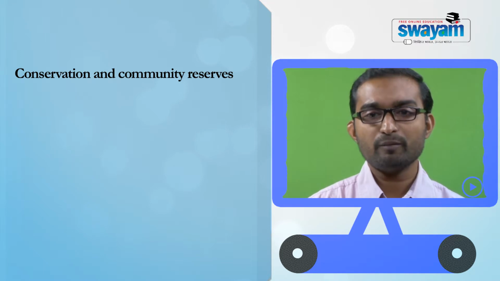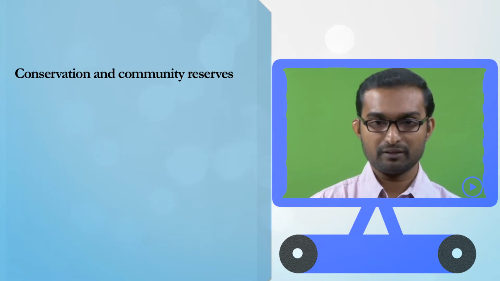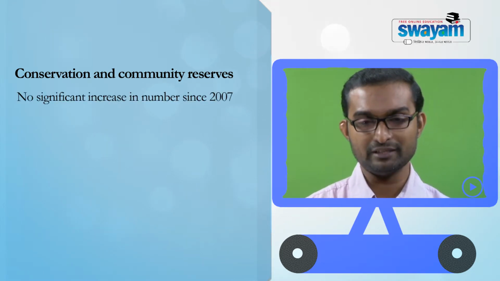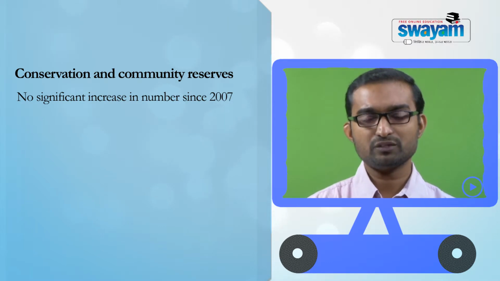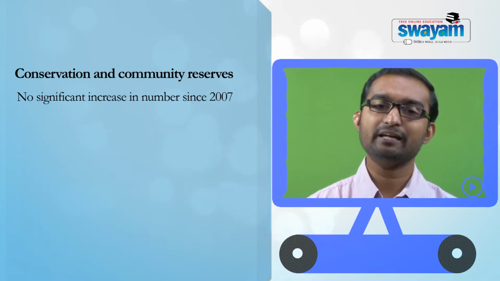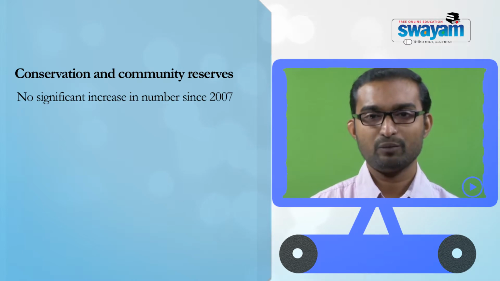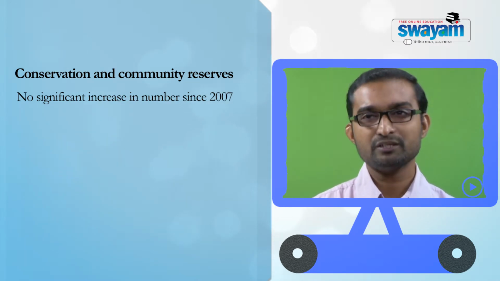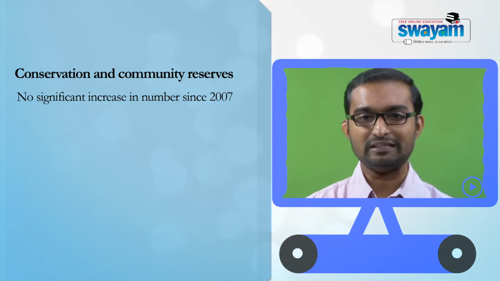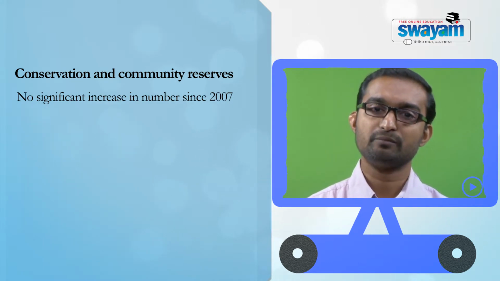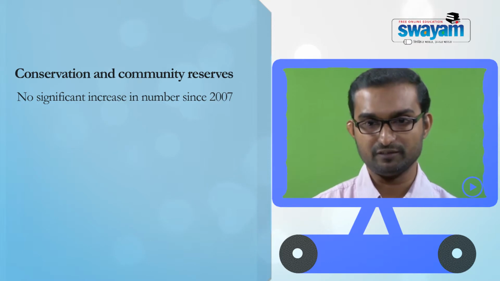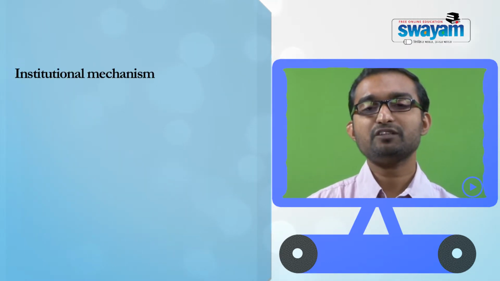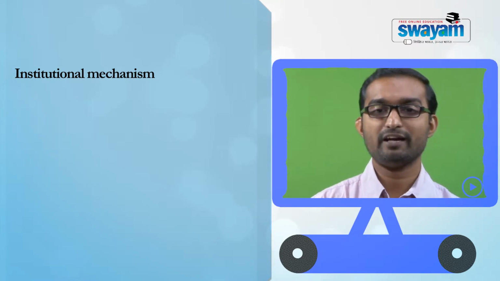All 4 of these community reserves were notified in 2007. So since 2007 there has not been any new community reserve, whereas as far as conservation reserves are concerned, the statistics show some kind of consistent increase in their number.